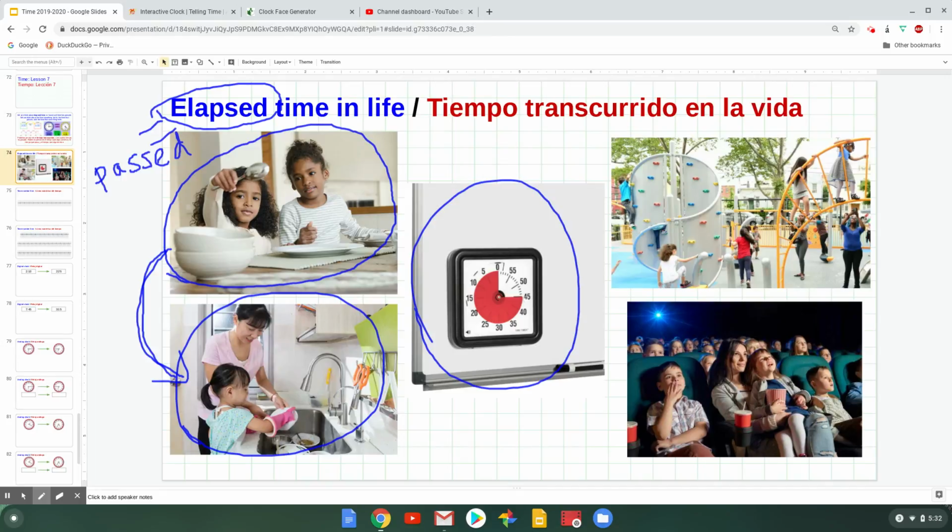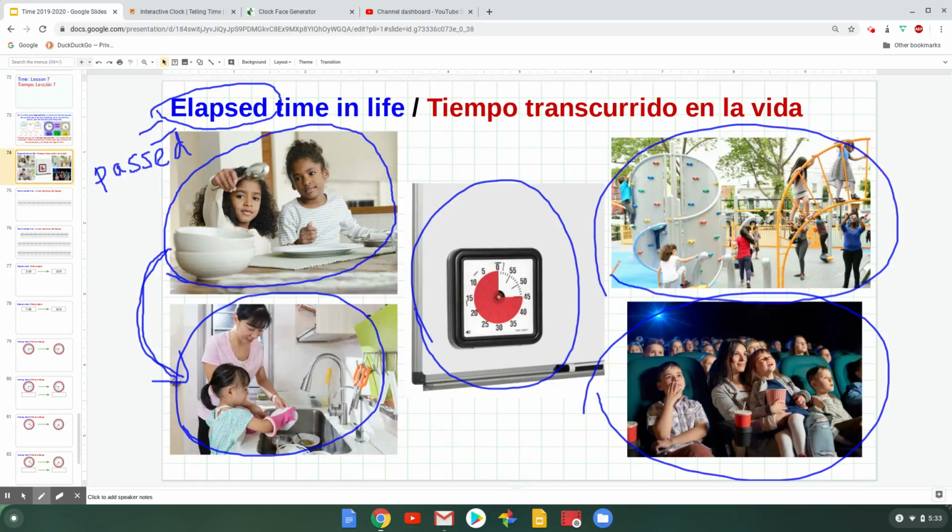Like, let's say on a Saturday, your family wants to go to a movie and it's at a certain time, and they say, okay, we'll go to the park first before we go to the movie. They have to think about, well, how much time can we spend at the park and still get to the movie on time? And the only way they're going to figure that out is by thinking about elapsed time.